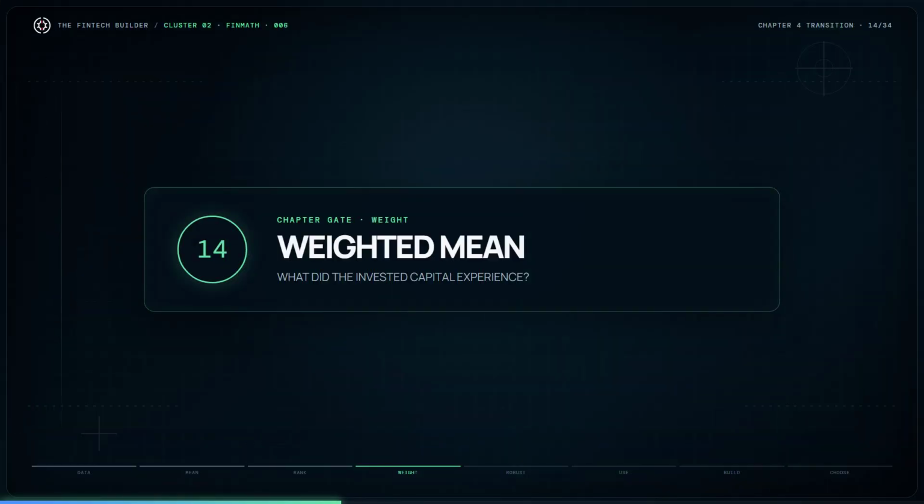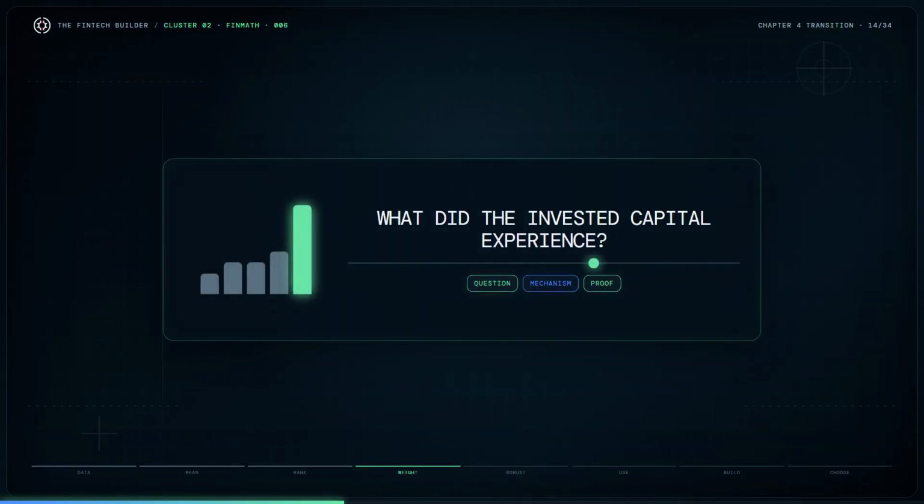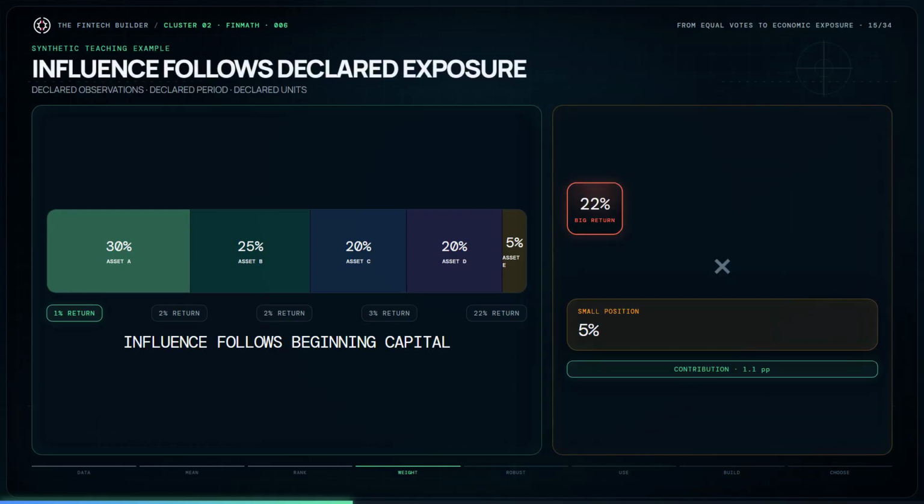We will now replace equal counting votes with actual portfolio exposure and calculate the return of the invested portfolio. The arithmetic mean asks about the average asset. The portfolio manager needs a different answer. What return did the actual portfolio experience?